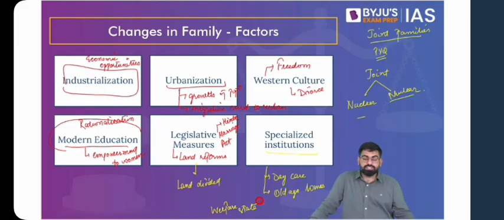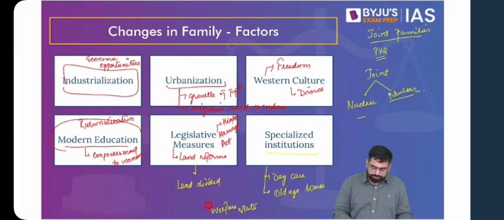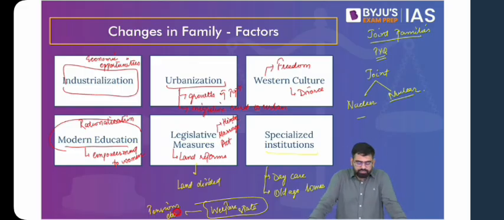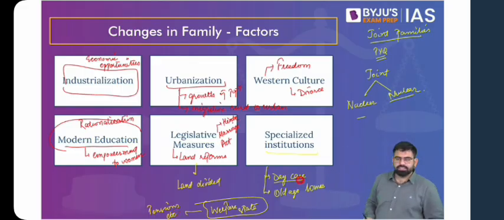Now, the idea of old age pension, the idea of pension for the disabled, is an example of a welfare state. Now, traditionally, taking care of the elderly, the disabled, the divorced, the widowed in the family was taken care of by the family itself. But now we see that with the increasing role of the welfare state, you have various features like pensions, etc., which change the function of the family. Now, the family doesn't have to take care of the economic aspect anymore, for example, in relation to elderly. Also, if we talk about old age homes, with the elderly moving to old age homes, they'll take care of their security needs.